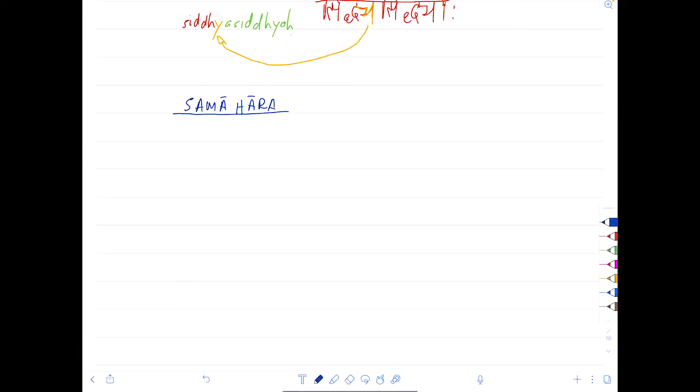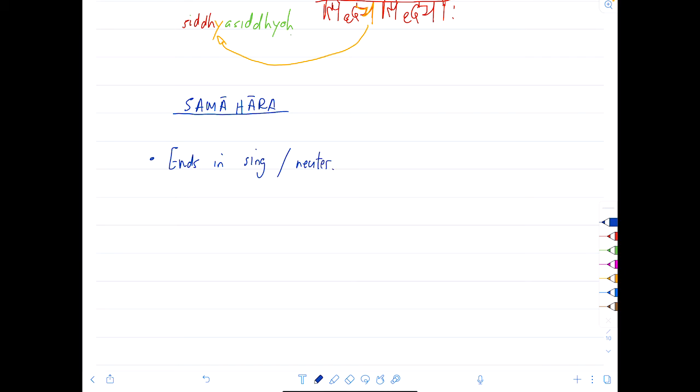Samahara. Samahara is also a Dvandva compound. In other words, this and that. In other words, member 1 and member 2 and member 3 and however many members there are. In this case, I'll stick with 2 words. However, there's a rule here. Samahara always ends in singular. So there's no question of dual and plural. Only singular, please. And it also always ends in neuter.